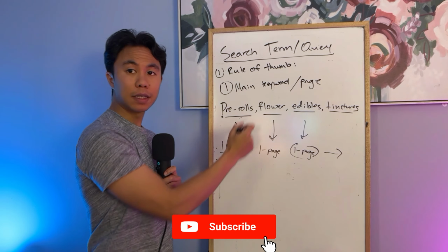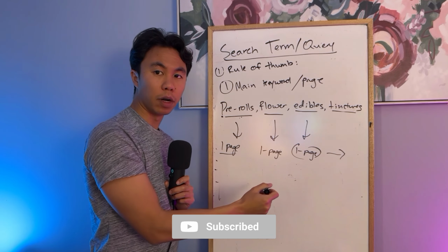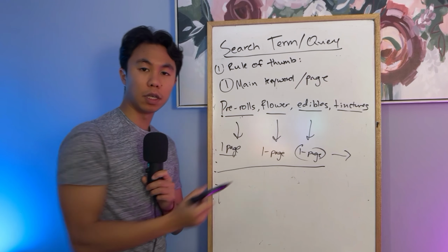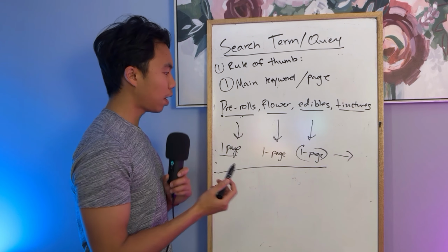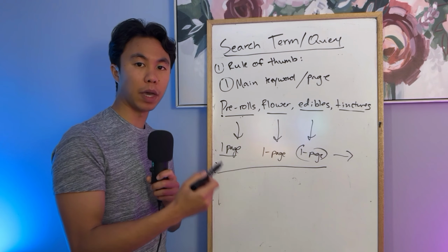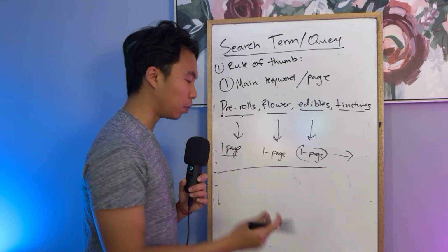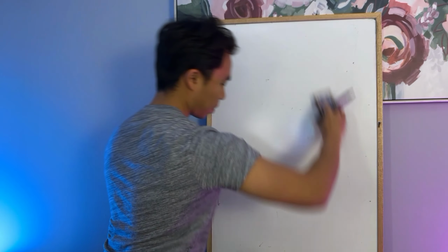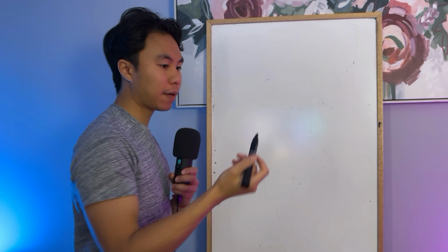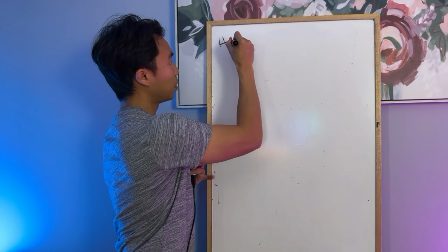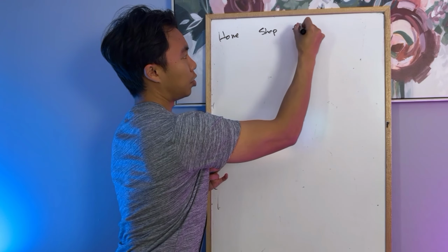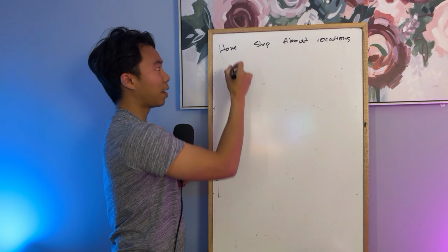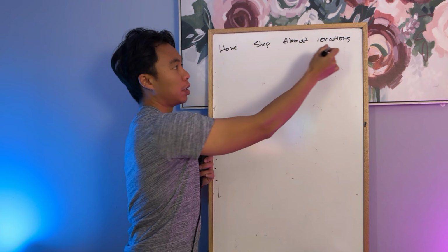So each of these categories that you're trying to rank for is essentially what you need to do in order to optimize for each of the keywords. Whenever you have these different keywords, you want to build out specific pages for each of them. What this is going to look like on your own website: currently you might have the home page, the shop page, the about page if you have one location, and then maybe a locations page. And you might just have one page for each.